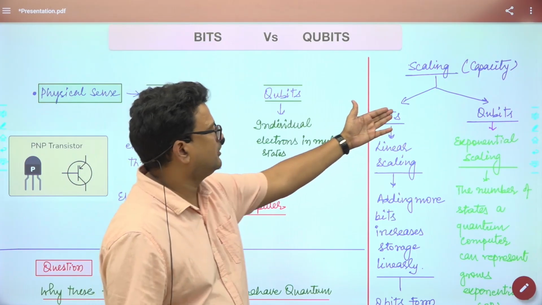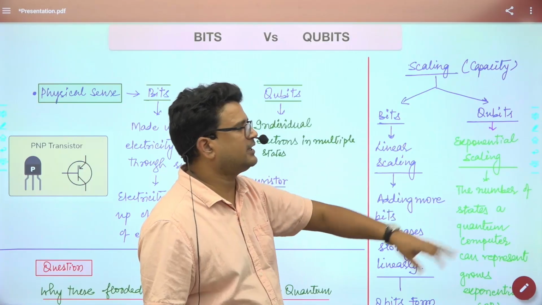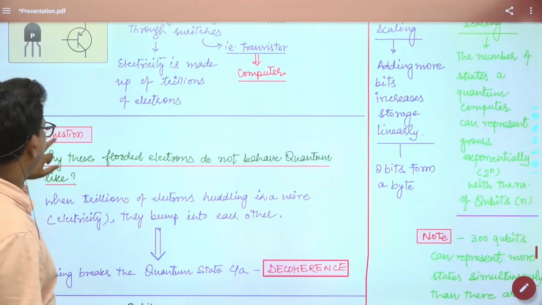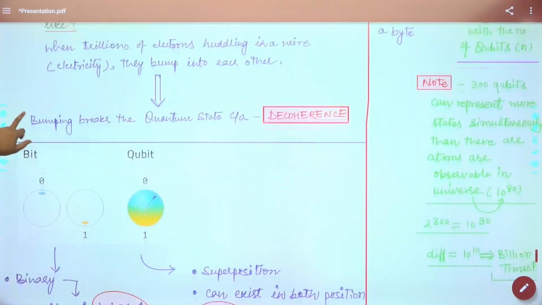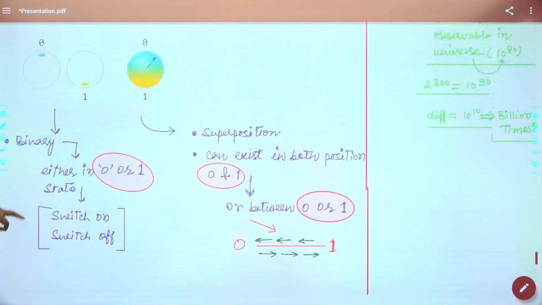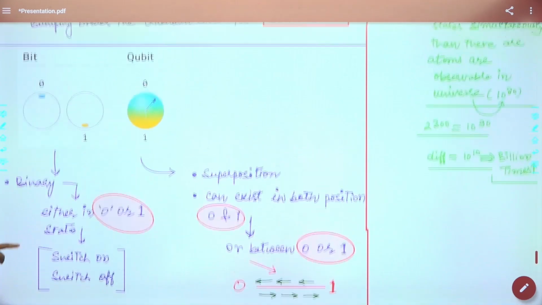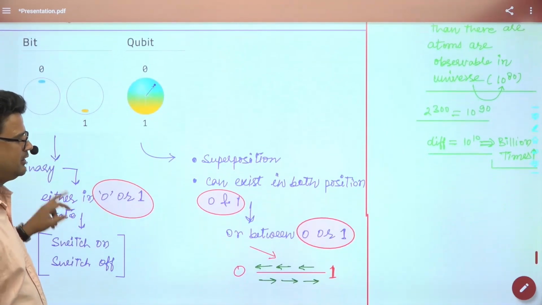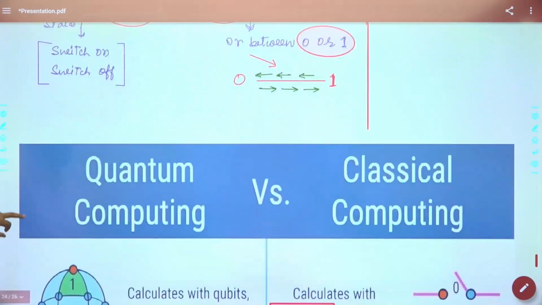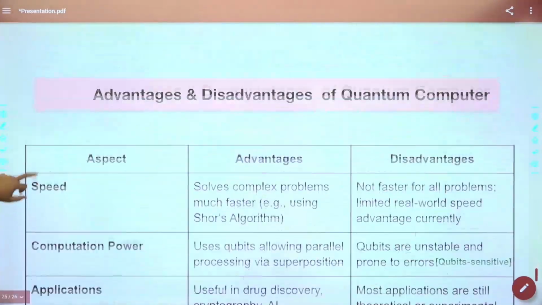If you talk about capacity, the capacity of bits is linear, and the capacity of qubits is exponential. Multifold increment in the capacity. The rest are very basics. I already explained that bits can exist either in 0 or 1, but qubits can exist as both 0 and 1, or in between 0 and 1. I have described here the difference between quantum computing and classical computing, advantages and disadvantages.